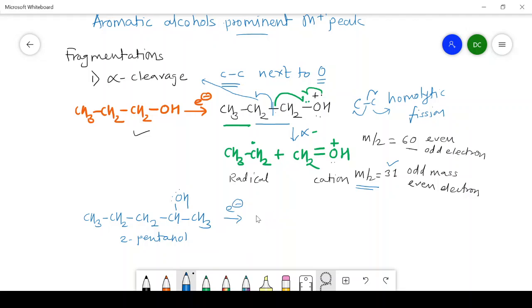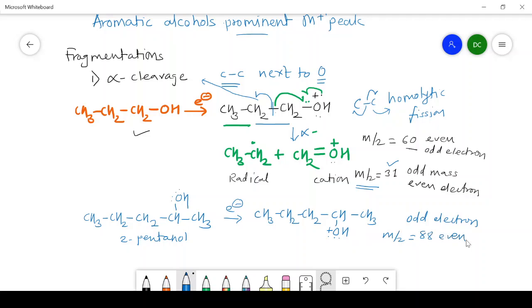In ionization, it will form the molecular ion CH2. I will write OH below, in which there is oxygen having positive charge and 3 electrons. Once again, it is odd electron because there are 3 electrons, and if you calculate the m/z value of this molecular ion, it is found to be 88.